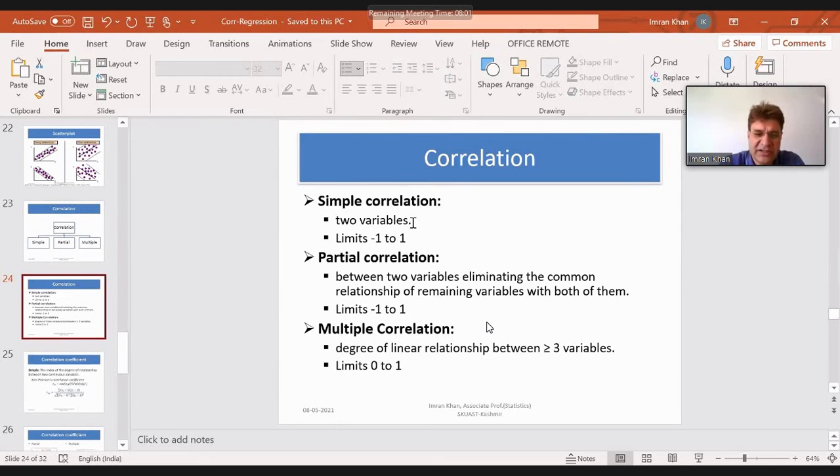So I will repeat again, by positive correlation, we mean that if one variable increases, the second variable also increases. If one variable decreases, the second variable will also decrease. But in negative correlation, if one variable increases, the second variable will decrease, or if one decreases, the second will increase. So there is an inverse relationship between the variables.